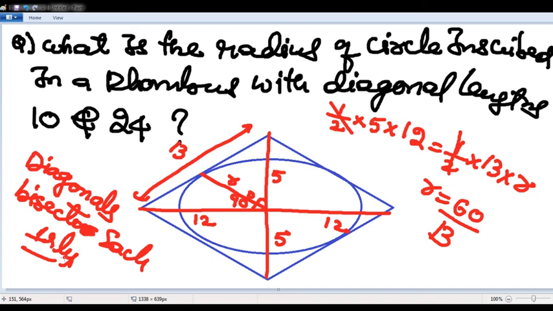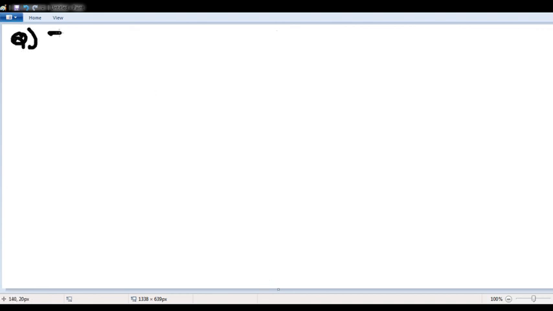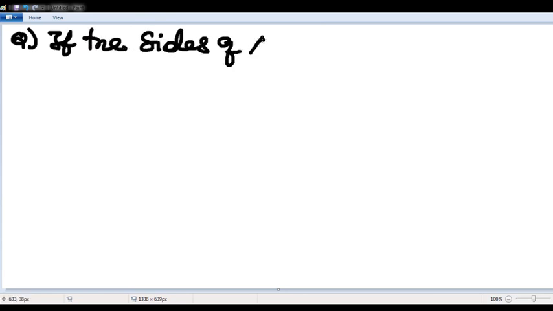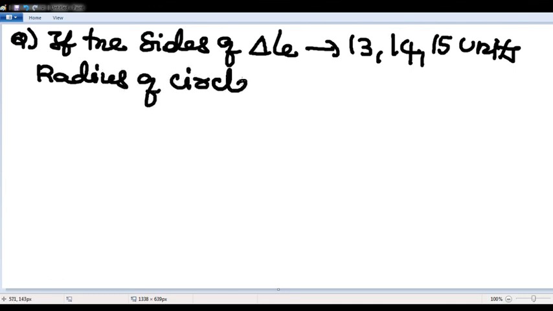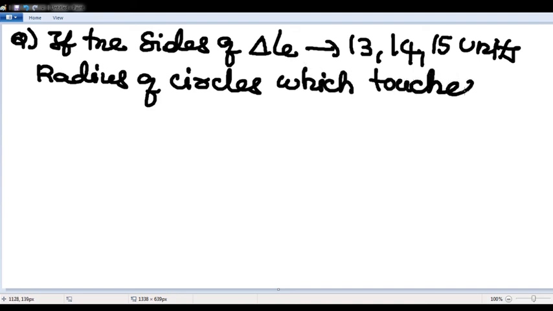Next, one more question. If the sides of a triangle are 13, 14, 15 units, find the radius of the circle which touches all the sides of the triangle. Very, very important. Here students might make a mistake.